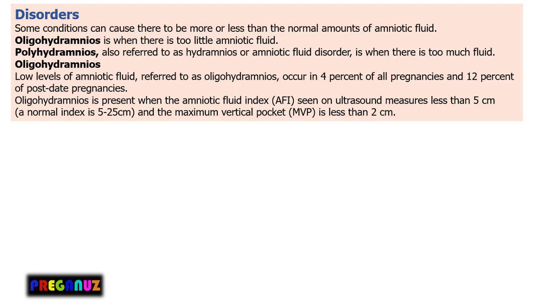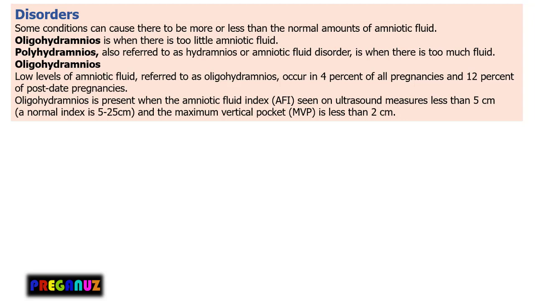So when we are discussing oligohydramnios, it is a low level of amniotic fluid, and it occurs in 4% of all pregnancies and 12% of post-date pregnancies. Oligohydramnios is present when the amniotic fluid index seen on the ultrasound measures less than 5 cm.